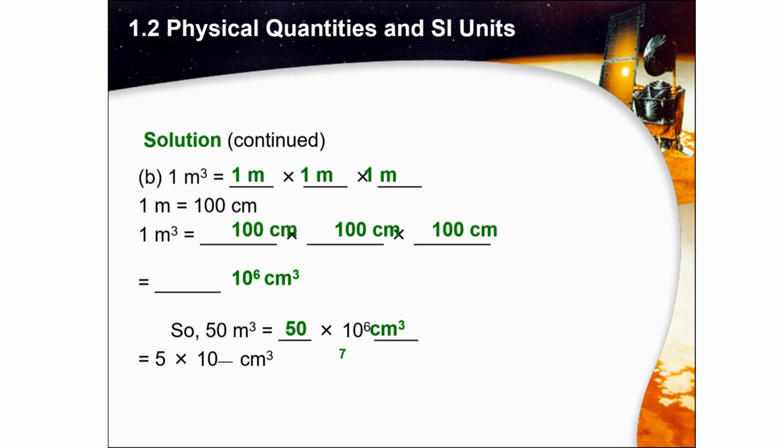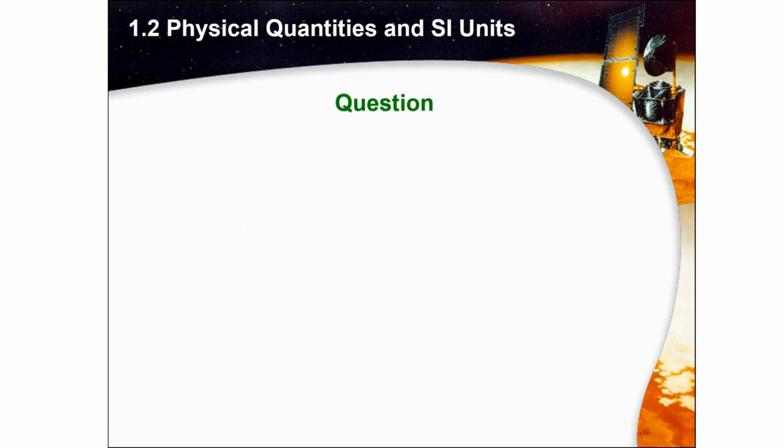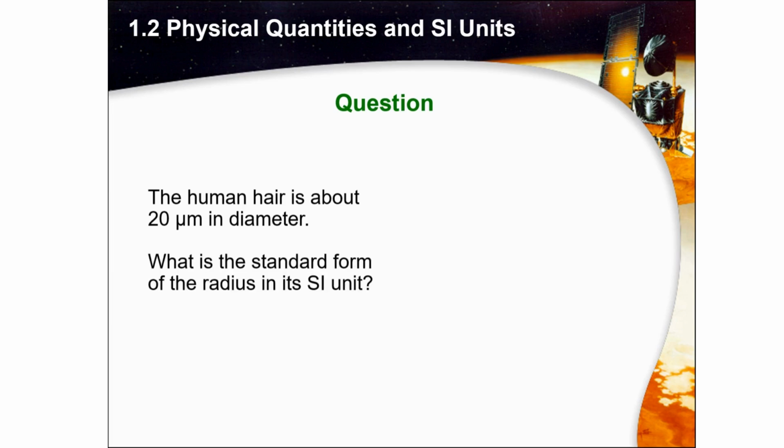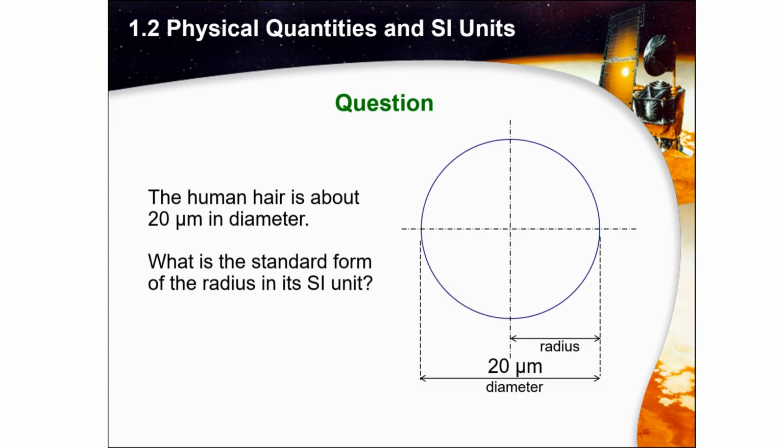Good job. So next question. The human hair is about 20 micrometer in diameter. So what is the standard form of the radius in its SI unit? Let's see, this is a circle. The radius is, what is that? Good. Because the diameter is 20, so the radius, good job. You have to divide the diameter by 2, so you get 20 divided by 2, you get 10 micrometer.